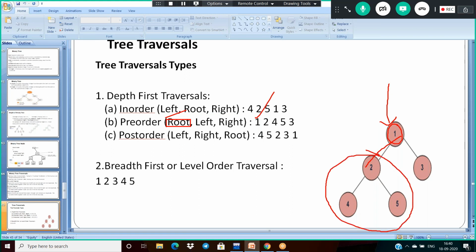Left is the subtree. Again, left is the subtree, so we can apply this mechanism recursively. For the 2, again 2 is the root, so 2 will come. Next, left 4, so 4 will come. Next, right 5 will come. Up to this, everything is over. Root and left are over. Then what is the right? 3. So finally, 3.